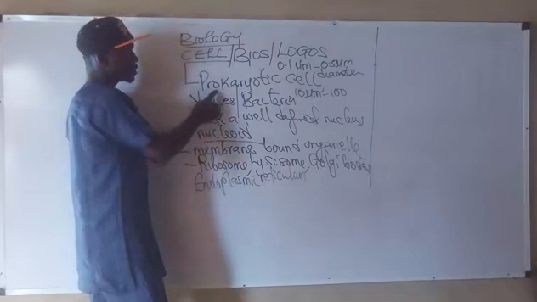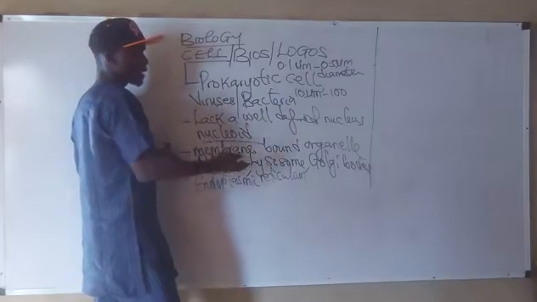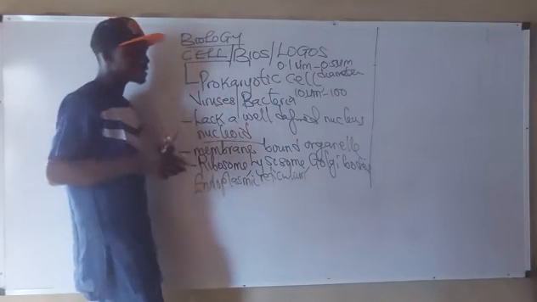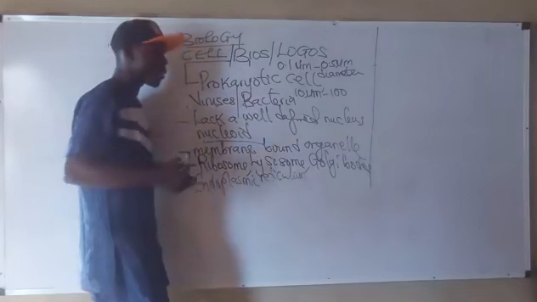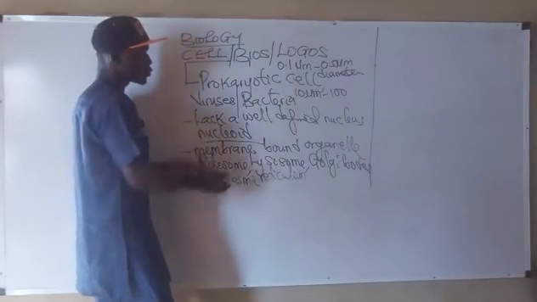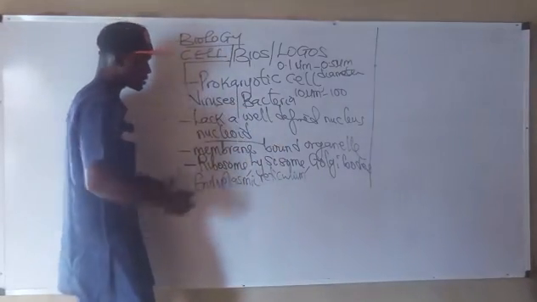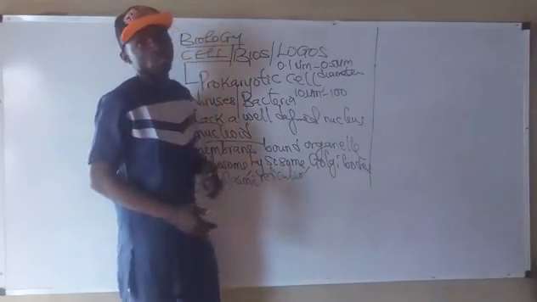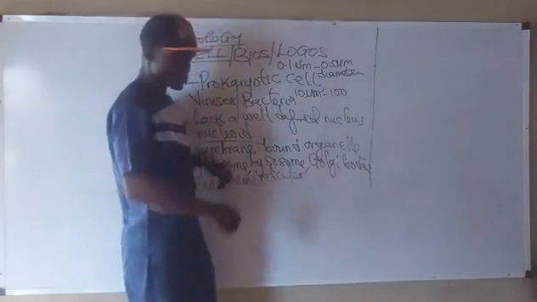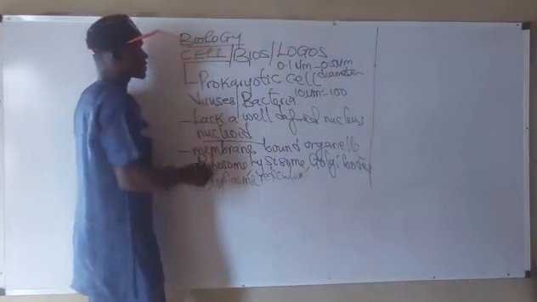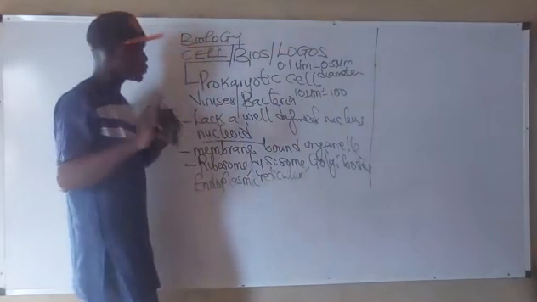The prokaryote lacks a membrane-bound organelle, but the eukaryote has membrane-bound organelles, such as the ribosome, the lysosome, the Golgi bodies, the endoplasmic reticulum. So this is just the introductory part of today's class. I believe it is understood.